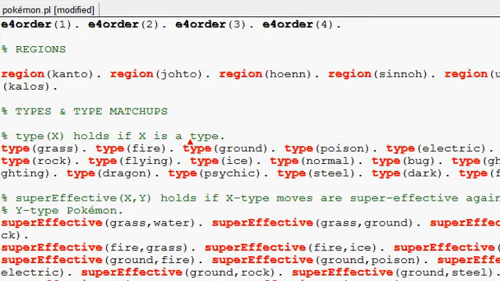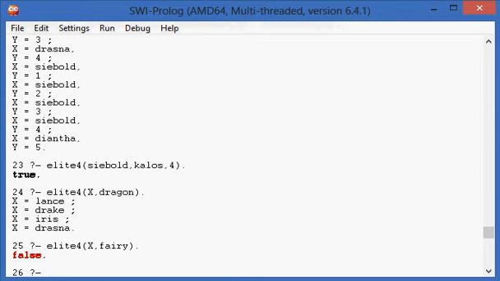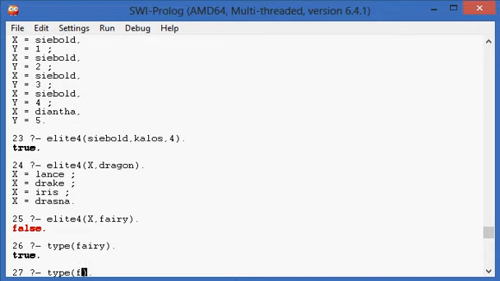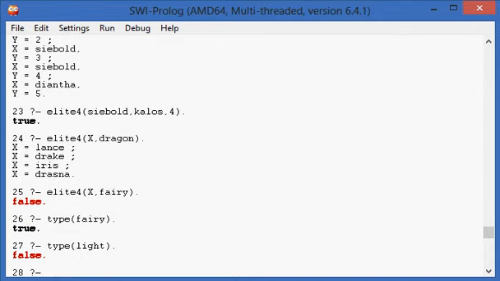So obviously, you can verify that fairy is a type. Is light a type? No, but basically fairy type is light type, just with a different name. But obviously it's not official, so it returns false.